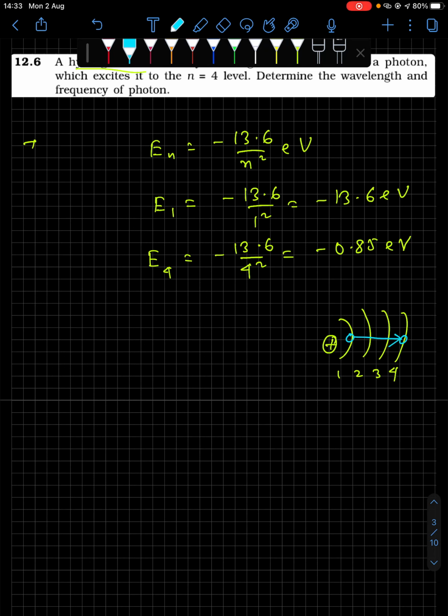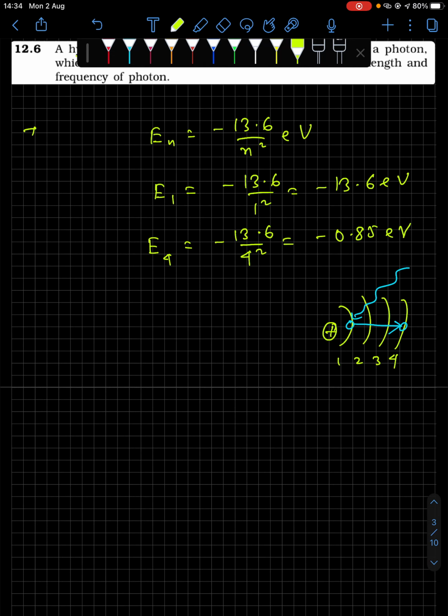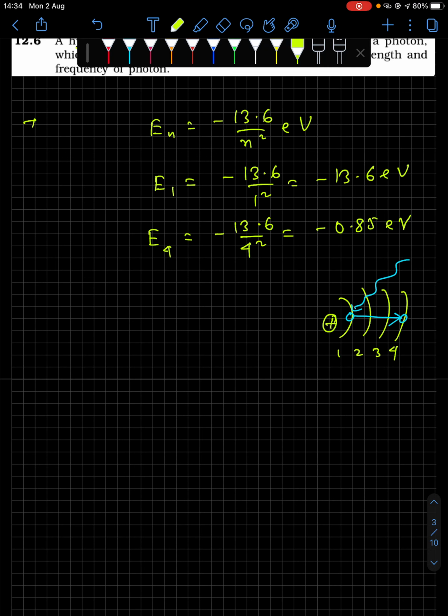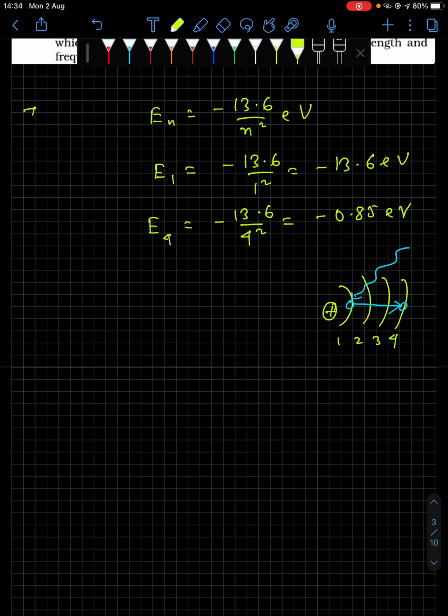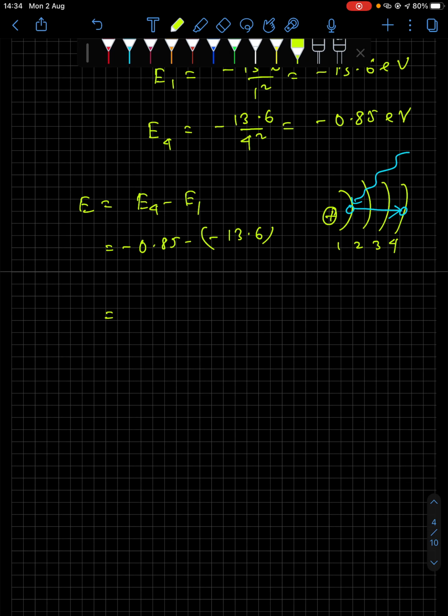This is the transition happening. So what is the wavelength and frequency of the photon? Determine the wavelength and frequency of the photon absorbed. So E equals E4 minus E1, that is minus 0.85 minus minus 13.6. Okay, that will get you 12.75 electron volt.